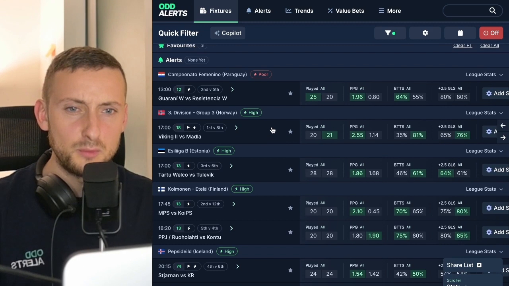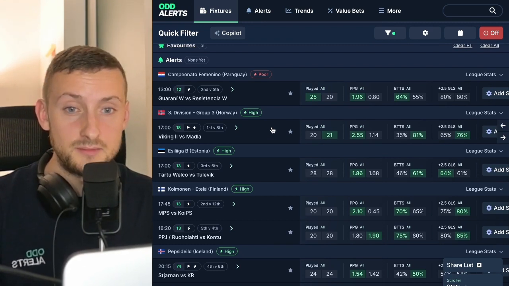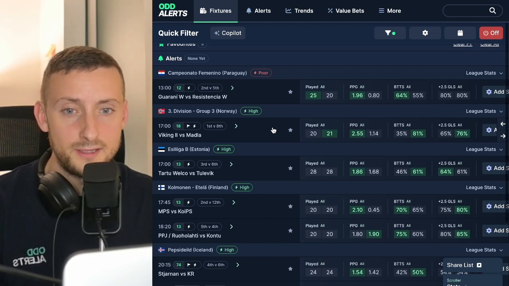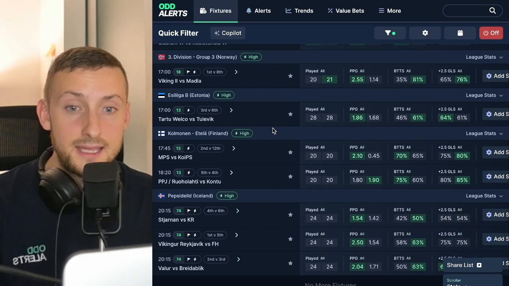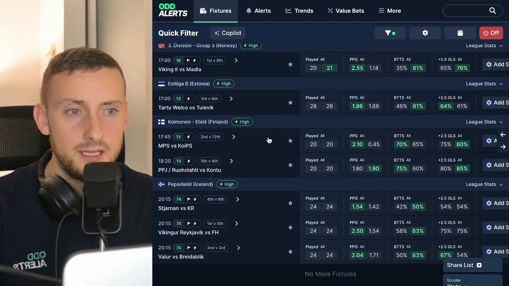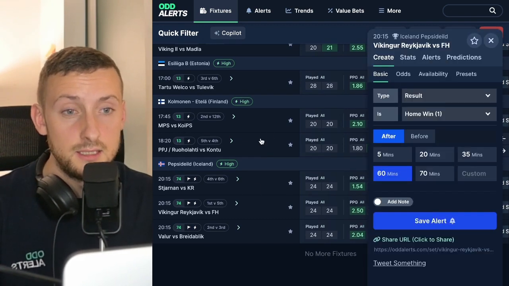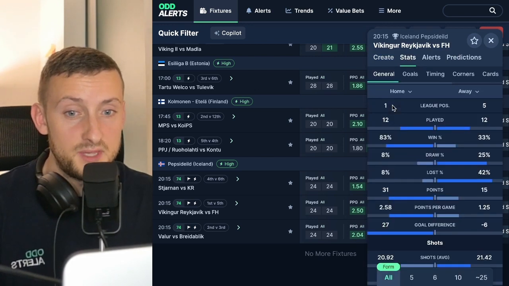1 p.m. from Paraguay, so I don't even know what time that would be in Paraguay. Maybe late night there for that kickoff. You've got Norway at 5, and then you've got most games getting underway around 8 p.m. after that from Iceland. So for first half games, you're likely to be looking at alerts, I would say, maybe looking at halftime results. So we'll just click on one of the random games from this league in Iceland.